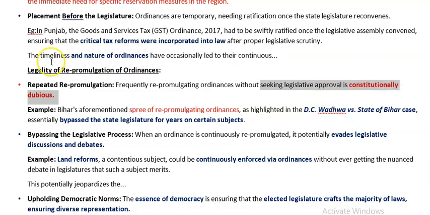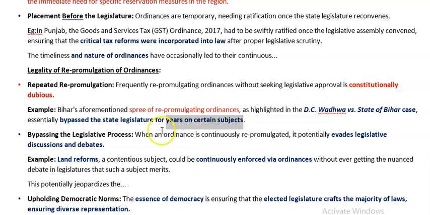So this is the question, right? The legality of re-promulgation is illegal actually, but they are using a constitutional loophole to prevent being questioned by the court, as there is no constitutional amendment to prevent this re-promulgation. Example, the very infamous DC Wadhwa versus State of Bihar case, where many times they have just re-promulgated the ordinances for years on certain subjects.